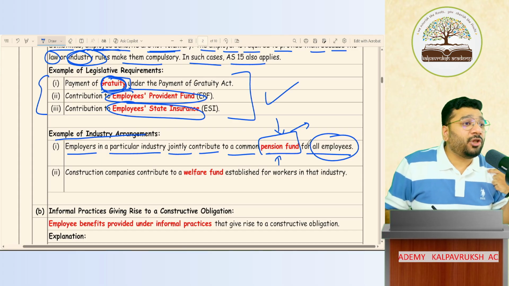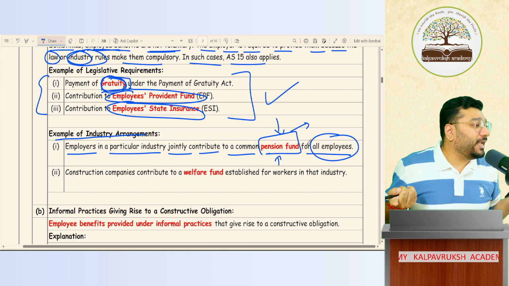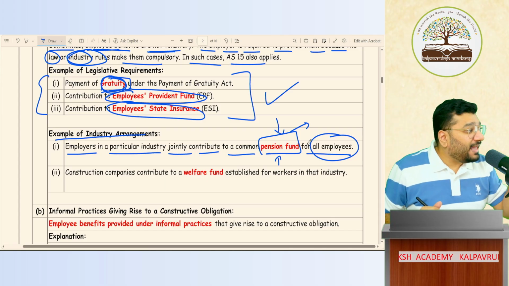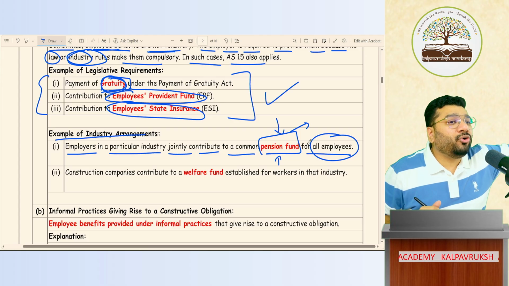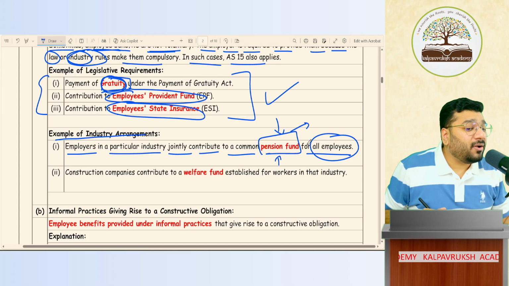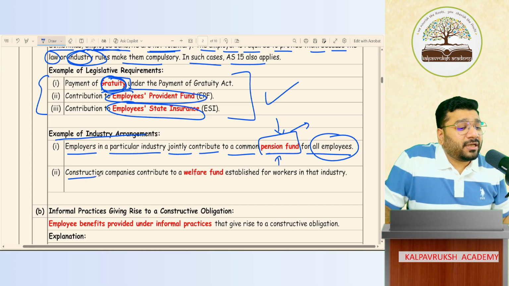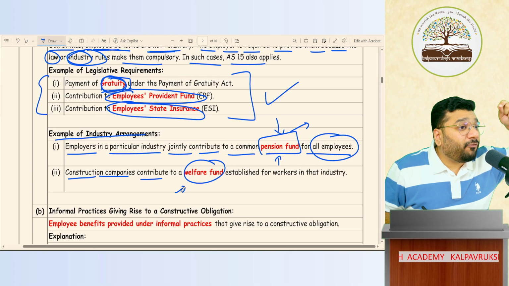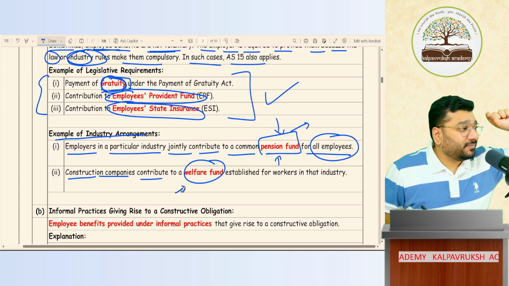If I don't follow these norms, I'll be boycotted from that education industry. I will not be a part of that association. I cannot get any benefit from such association. So under fear, I am contributing the amount to the pension fund account. Got it, not got it? Like that, a construction company is contributing a small amount to the welfare fund. Why? Because on the construction side, there is a lot of possibility for accidents. Got it, not got it?